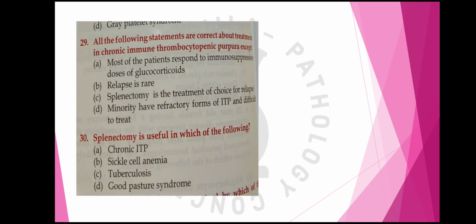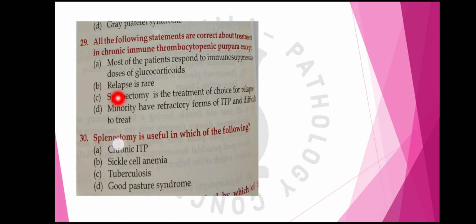These are the two questions from another book. All the following statements are correct about treatment in chronic ITP, except: most of the patients respond to the immunosuppressive doses of glucocorticoids. This is true, especially in case of acute ITP. Relapse is rare. This is false, because relapse is very common in chronic ITP, and because of this numerous treatment options are there, like intravenous immunoglobulins and rituximab, and splenectomy.